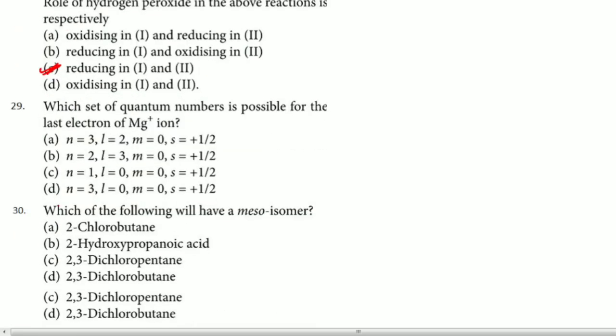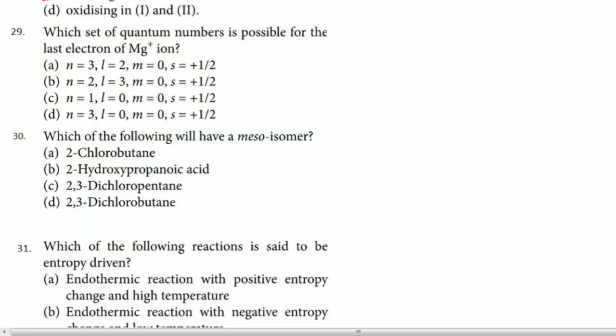Now the 29th question. Which of the following quantum numbers is possible for the last electron of the Mg+ ion? Mg+ ion can be written like this: 1s2, 2s2, 2p6, 3s1, because Mg is 3s2 but one electron is removed, right? So 3s1 means n is equal to 3, so 2 options left. S means l is equal to 0, only one option left. So the answer for this question is D. Don't waste your time, so you can select the answer very easily.